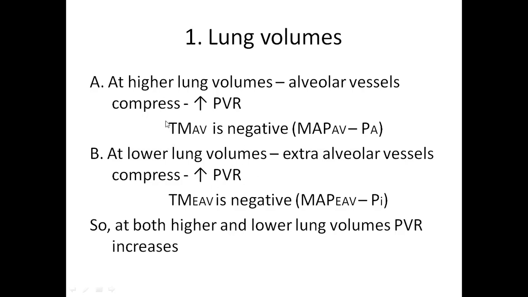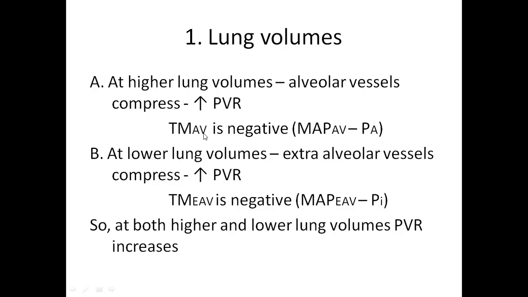So what is important is at both highest lung volumes and lowest lung volumes, the pulmonary vascular resistance increases. At highest lung volumes, it is because of compression of alveolar vessels. At lowest lung volumes, it is because of the collapse of extra-alveolar vessels. Simple. If you study in your book also, you will understand this. Again, listen to this in a loop, then you will understand easily.